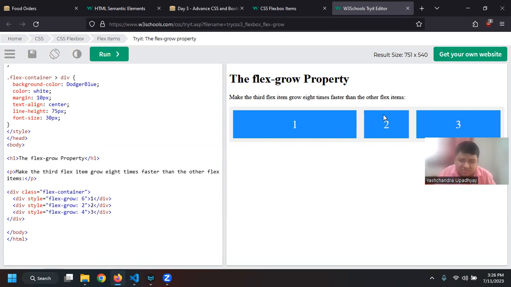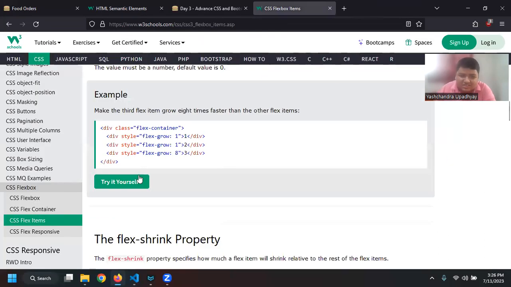The 2 will be smaller than 3 because 3 is like 2, so this is twice as big as this. I hope you are getting this. You have to play around with it. There are predefined values, and if you are not testing yourself, you will never learn it. So just come here, try yourself, play around with these properties and then learn it.